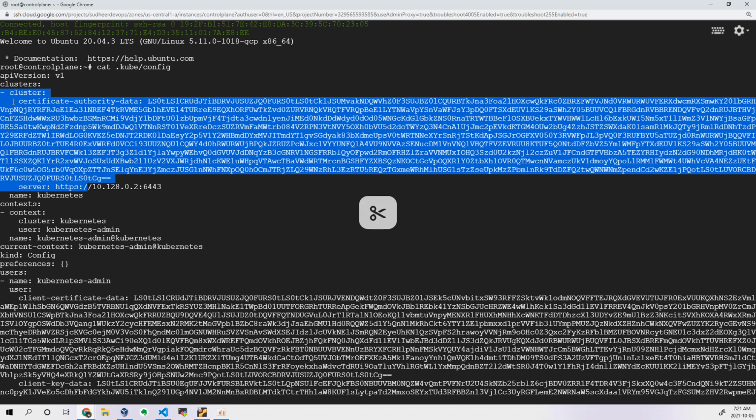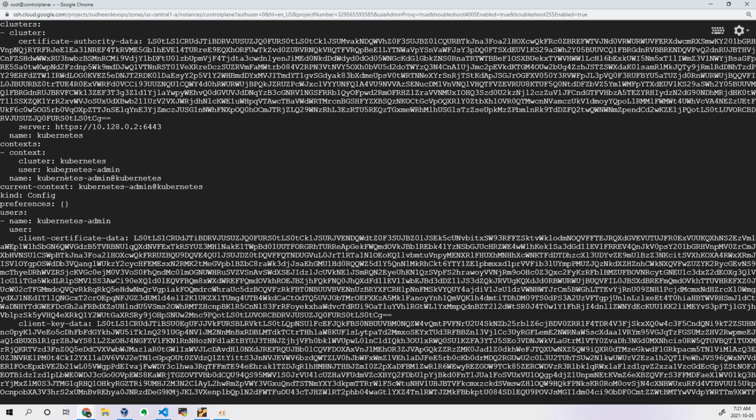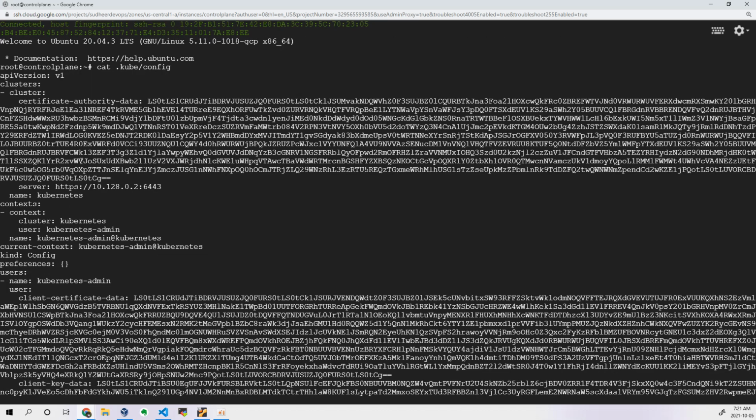You need to add that cluster's CA certificate information and the server URL, and then give a name to that section, let's say Sudhir demo. Now to whichever cluster you want, what is the benefit of that?